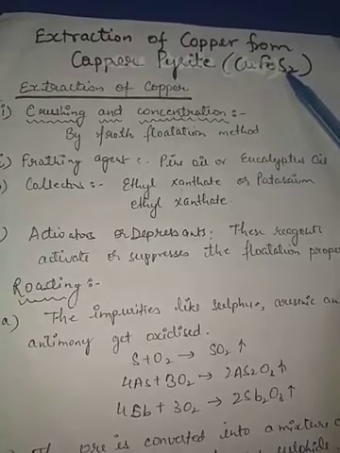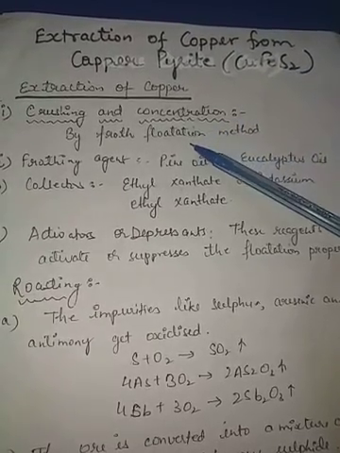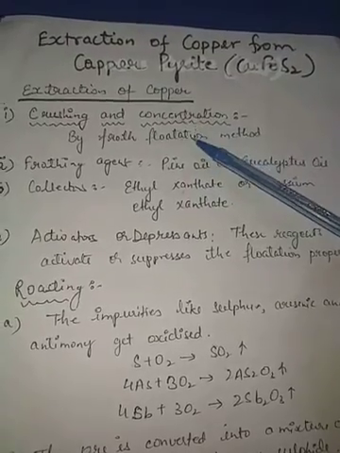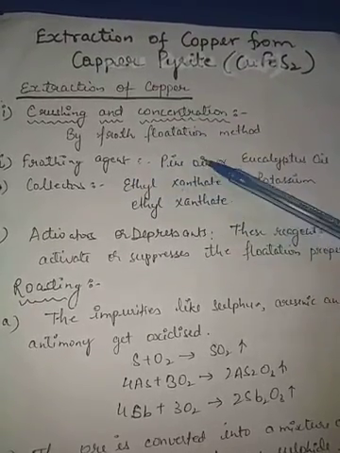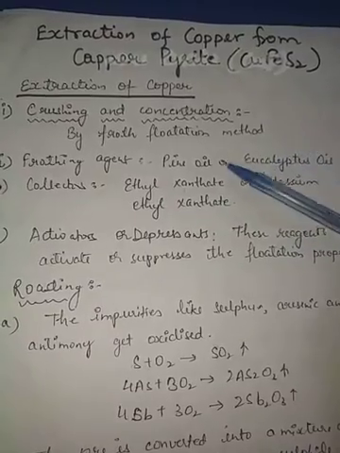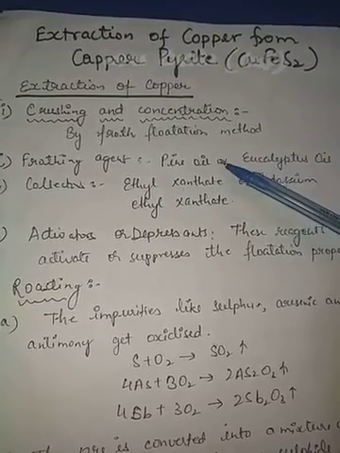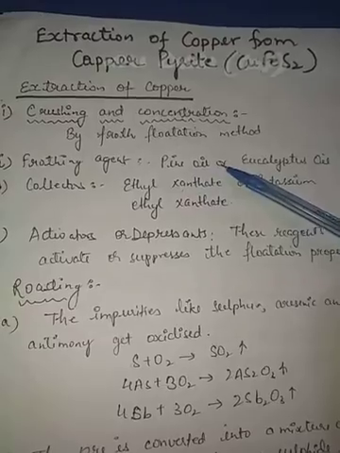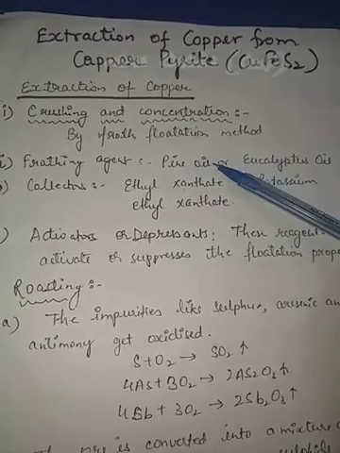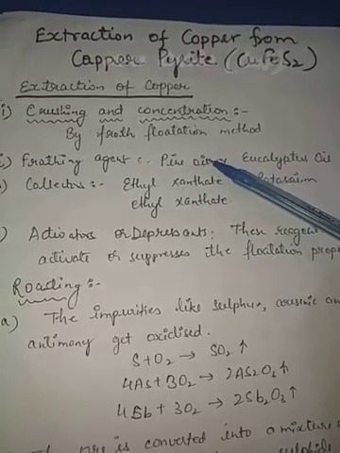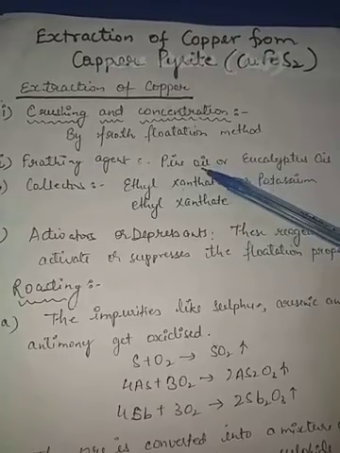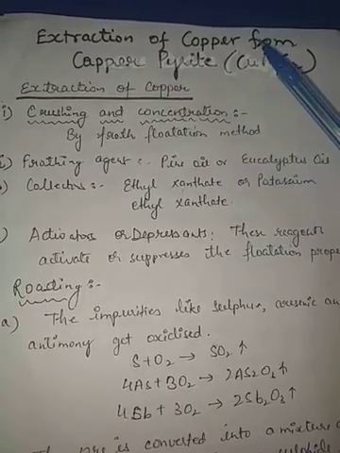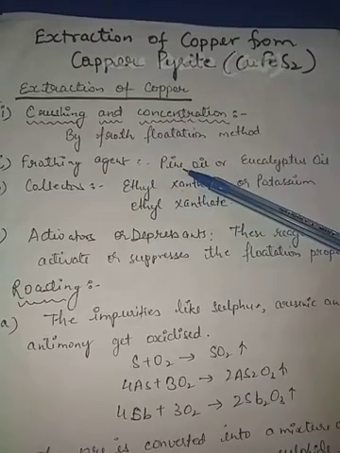and sulfide ores are concentrated by using the froth flotation method. Here the frothing agent which is used is pine oil or eucalyptus oil. Actually, an air, oil and water mixture is taken here, which is agitated, and the metal along with the oil comes and forms the upper layer in the form of a froth.